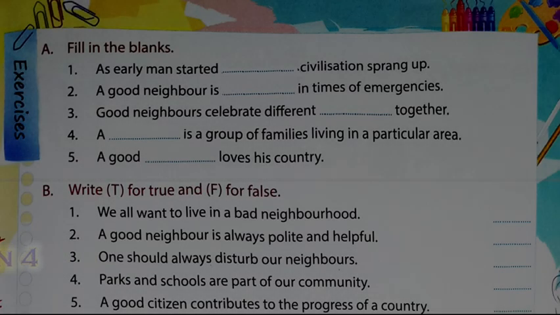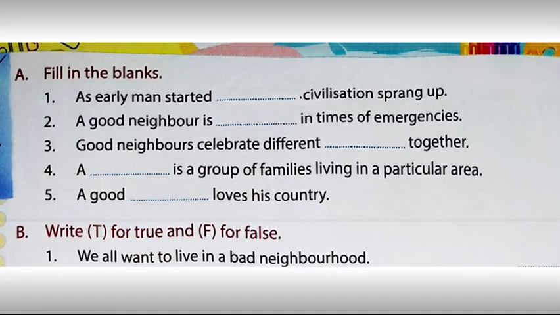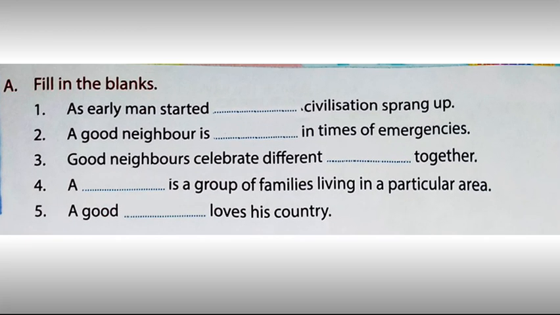Now I am going to give you exercises of lesson number 4. Exercise number A. Fill in the blanks. See, 1 number. As early man started dash, civilization sprang up. Here, in the given space, you have to fill cultivation. Second number. A good neighbor is dash in times of emergencies. Here you have to fill helpful.